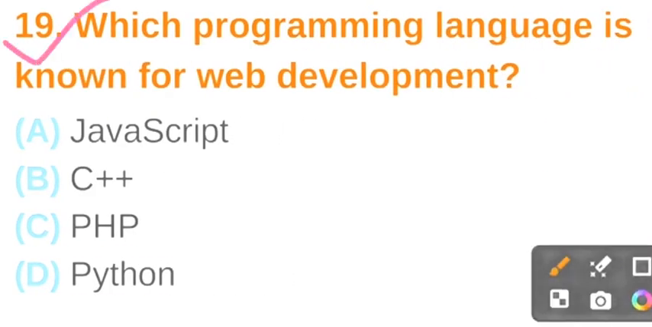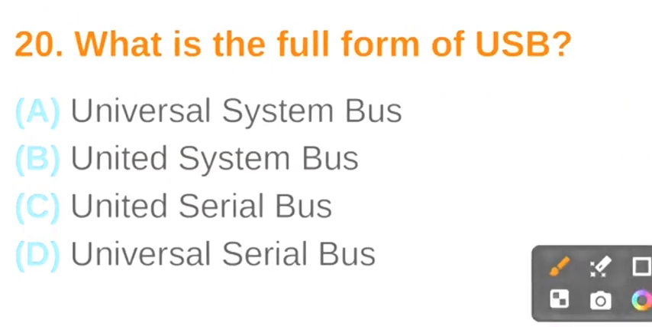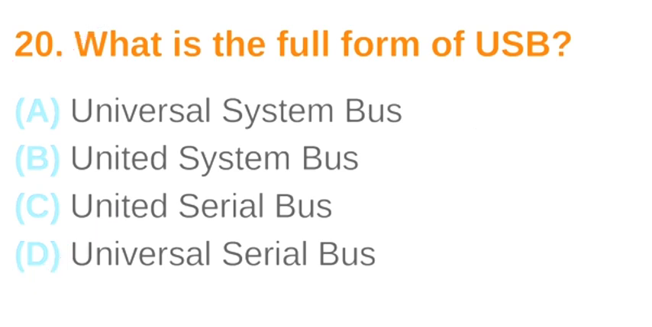Question number 19. Which programming language is known for web development? The correct answer is option A, JavaScript. Question number 20. What is the full form of USB? The correct answer is option D, Universal Serial Bus.